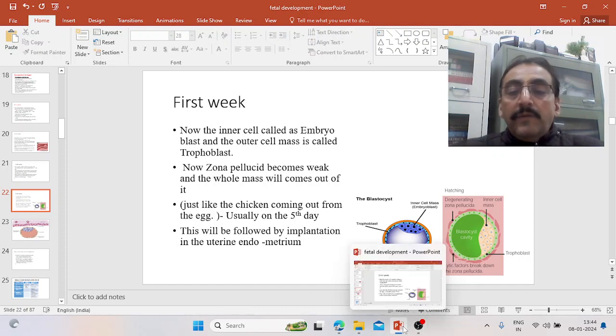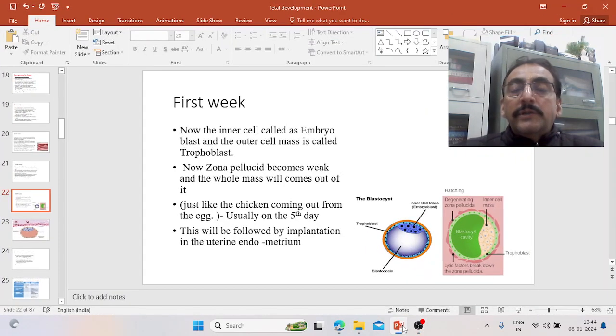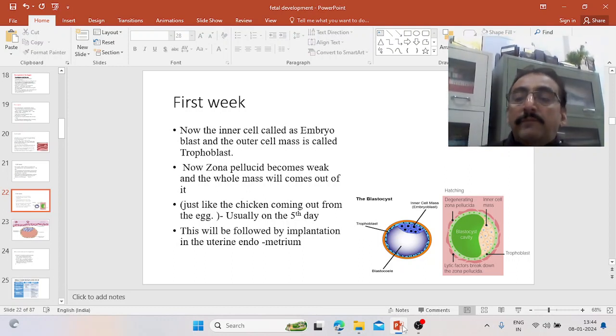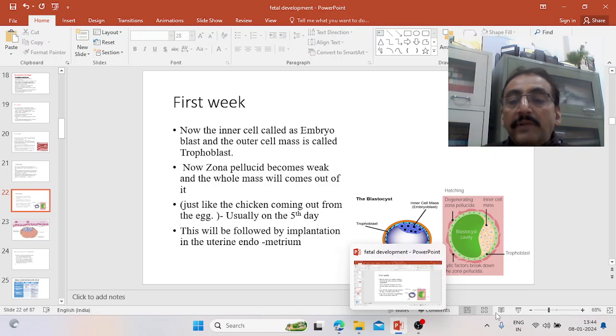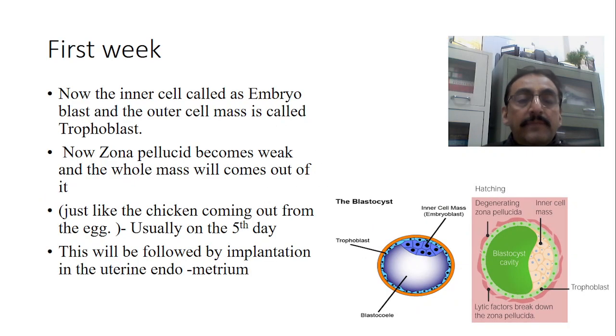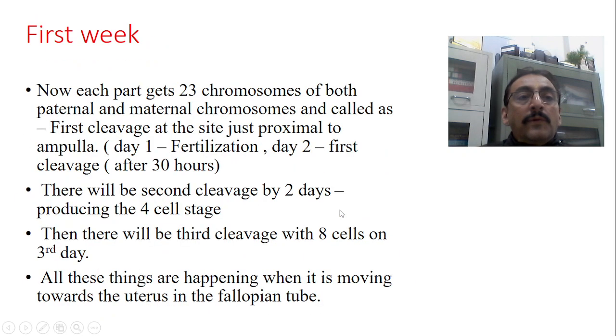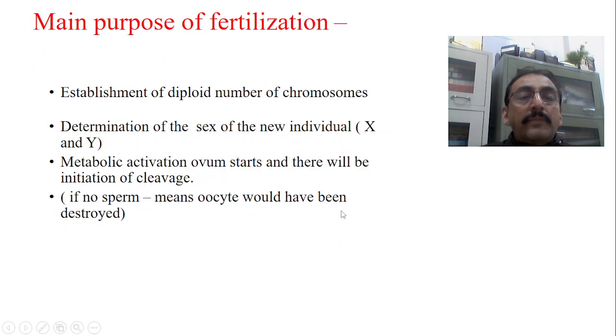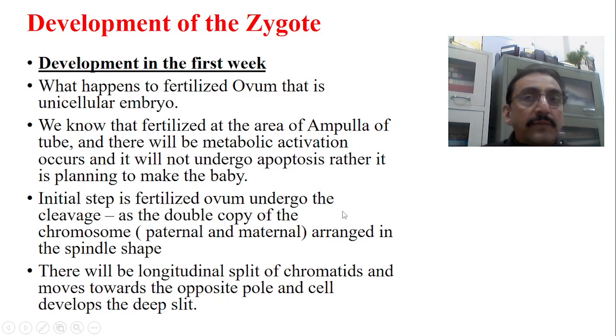In the last few classes we were discussing fertilization. The fertilization part is almost all over, and today onwards we will start with fetal development. Fetal development should be studied because we know that the zygote gets converted into an embryo, and the embryo gets converted into the fetus and then the baby. So there are different stages. Today we will start with the basic part, that is development of the zygote.